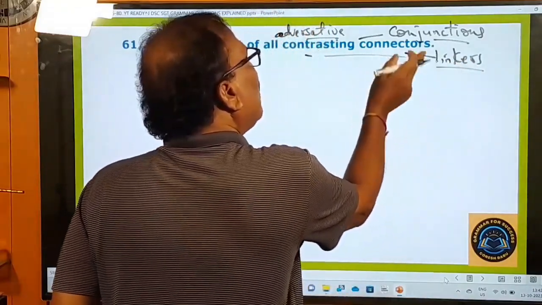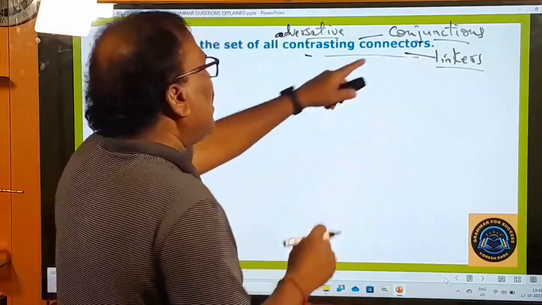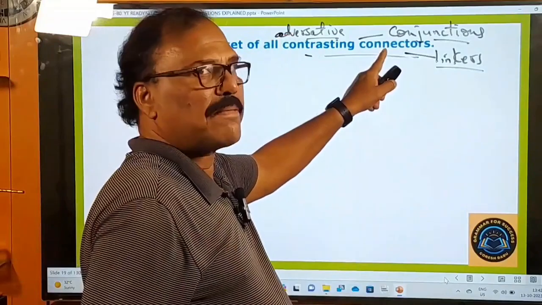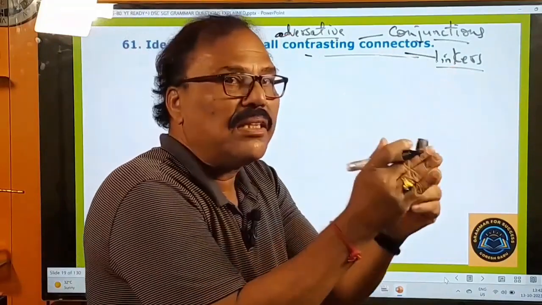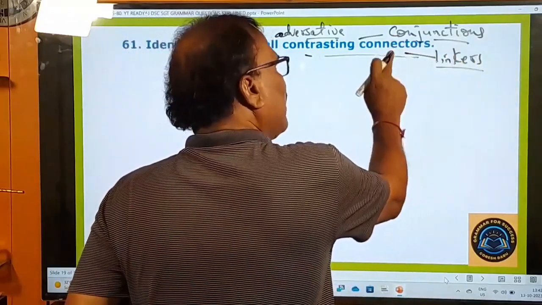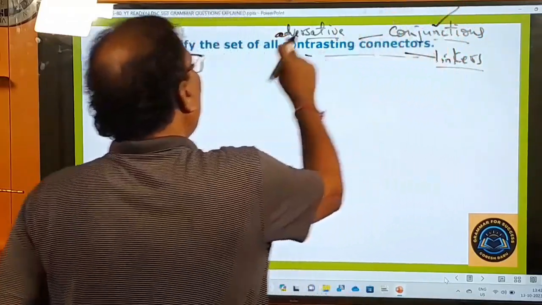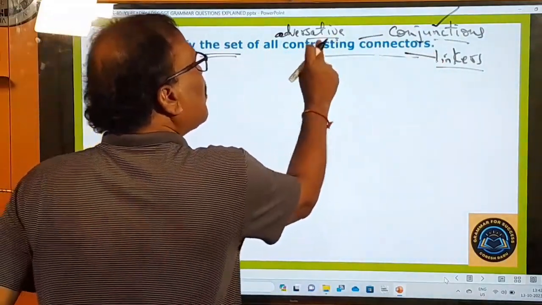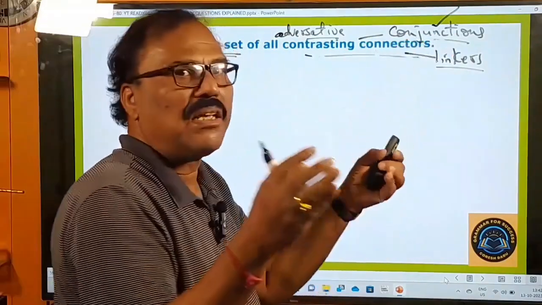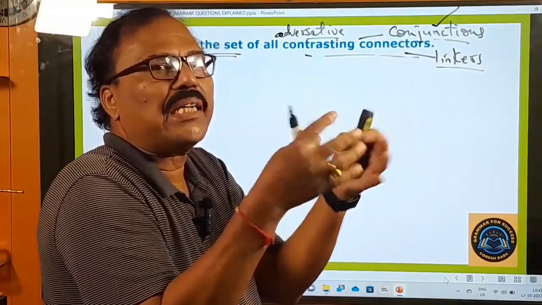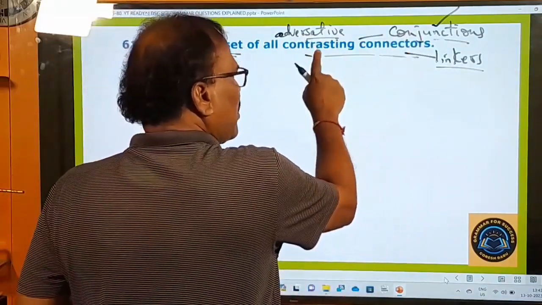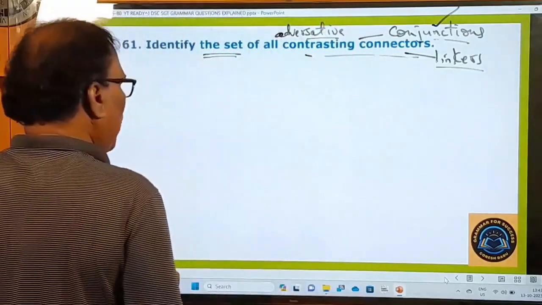Why are they called connectors and linkers? Since these connectors connect two statements together, they are called connectors. And since they link two statements together, they are called linkers. Whether they are linkers or connectors, they are only conjunctions. Now he is asking you to choose the set of all adversative conjunctions. Adversative means opposite. Conjunctions used to connect opposite statements are called adversative conjunctions or contrasting connectors. Now let us see the list here.